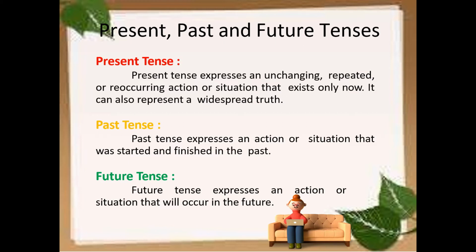Based on the time frame, these tenses are divided into three parts. Past tense expresses an action or situation that was started and finished in the past. The action done in the past, the event done in the past, the condition was in the past. The future tense expresses an action or a situation or a condition or an event that will occur in the future. It's going to come. It's not completed. It's not now. It is coming.